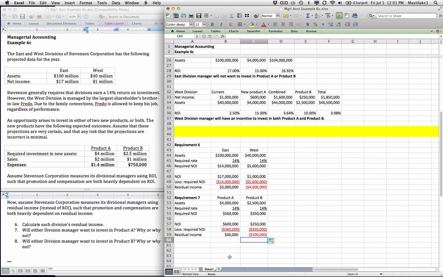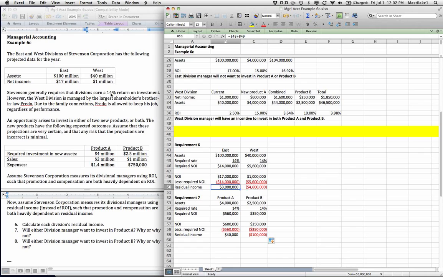So what that means is both managers are going to want to invest in product A, and they're not going to want to invest in product B, because no matter what you're currently making, whether you're making more than 14%, less than 14%, whatever, product A will add $40,000 to your residual income. And so if you're the East Division, your residual income would go up from $3 million to $3,040,000. Even though it's a lower percent return than it's currently making, because residual income is measured in dollars, not in percents, the $3 million plus the 40 will make you better off. So the East Division manager does want to invest in product A if the measurement of success is residual income.